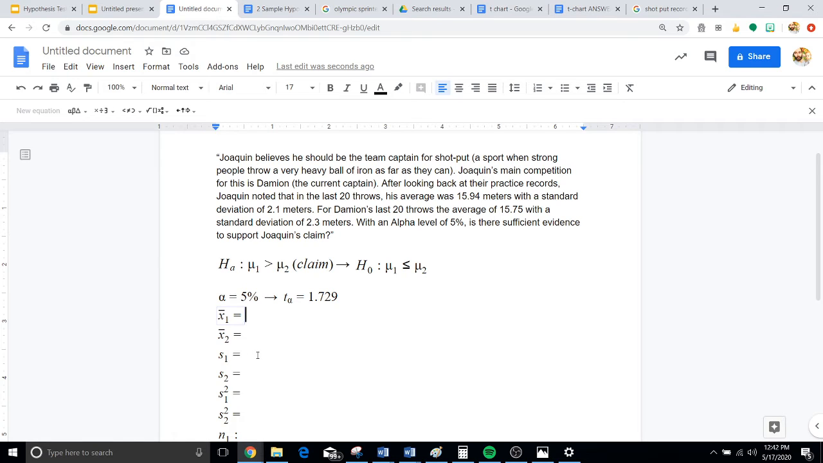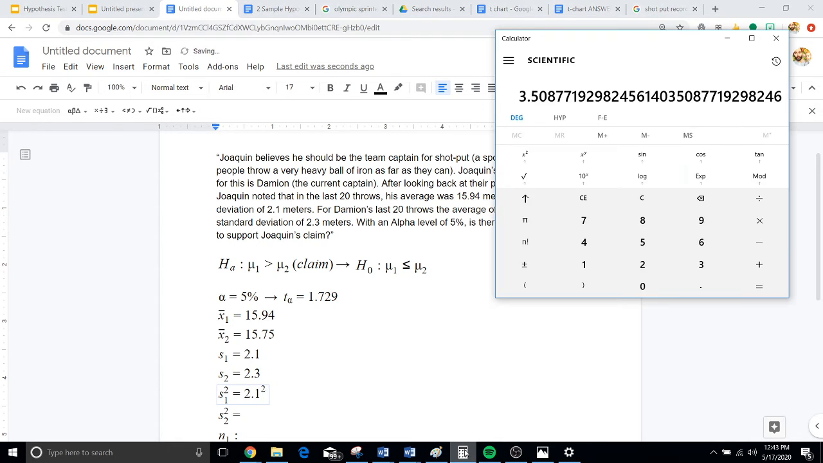We know the averages. Joaquin's was 15.94 meters. Damien's was 15.75, so 15.75. Standard deviation for Joaquin was 2.1. And for Damien was 2.3. We're going to square each of these values. So 2.1 squared, let's find that out real fast. 2.1 squared is 4.41.